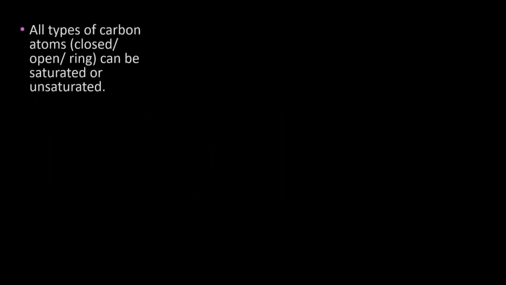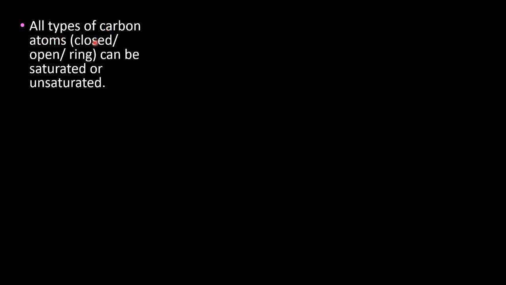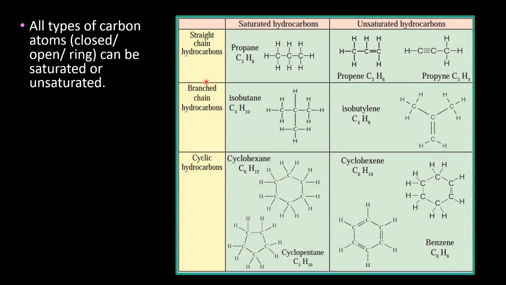Let us understand more about these hydrocarbons. If the hydrocarbons, all types of carbon atoms, whether it is a closed structure, open structure, or ring, can be saturated or unsaturated. As you can see in the table, the first one is a straight chain hydrocarbon with the example of propane with 3 carbon atoms. The whole row consists of compounds with only 3 carbons. The first one is propane, with A-N-E, where the carbon atoms are linked only with a single bond. It is an alkane.